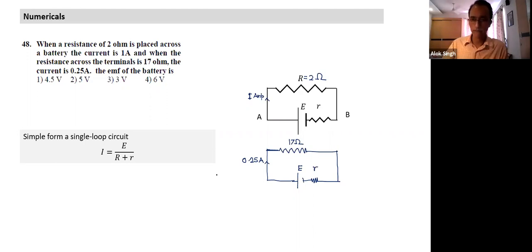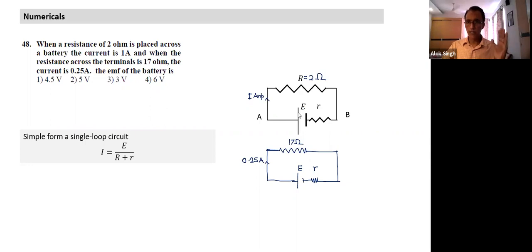I can solve it. In each case, what is the current flowing? Either I can apply the Kirchhoff loop rule, or it's pretty simple: these two resistances are in series, so current will be equal to E divided by R plus r. This is the simplest form of circuit, and any complex single loop can be reduced to this simple form.